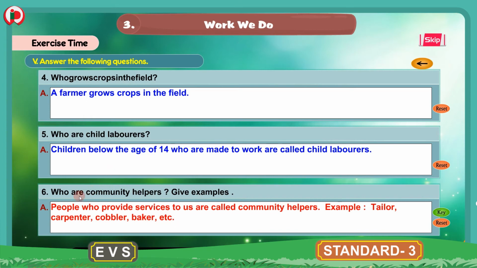So children, here the sixth question is, who are community helpers? Give examples. People who provide services to us are called community helpers. And the examples of community helpers are tailor, carpenter, cobbler, baker, etc. These are all the examples of community helpers.